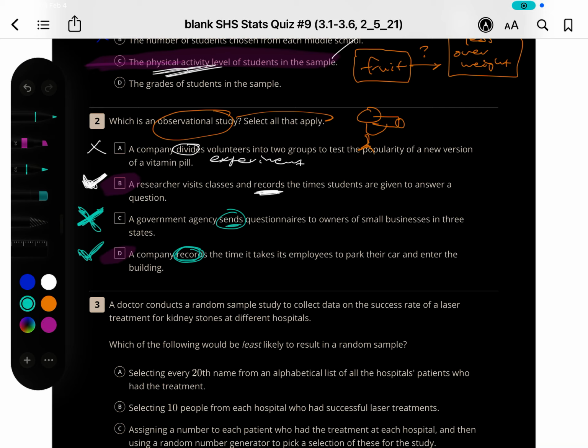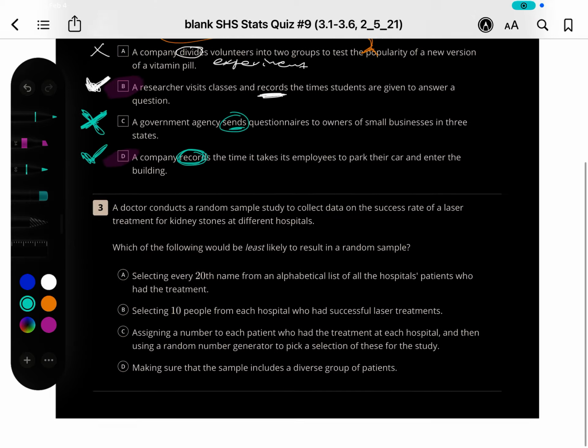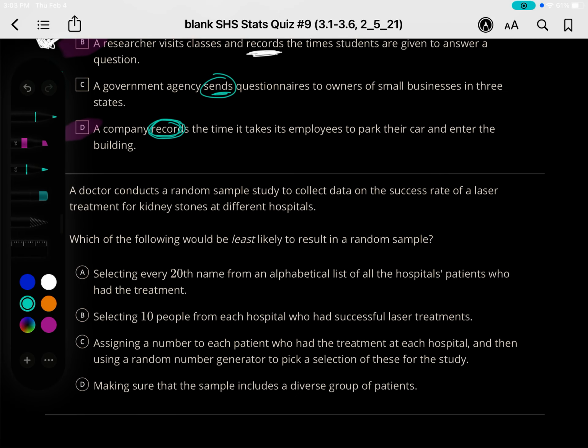Let's move on to number 3 here. A doctor conducts a random sample study to collect data on the success rate of a laser treatment of kidney stones at different hospitals. Which of the following would be least likely to result in a random sample?